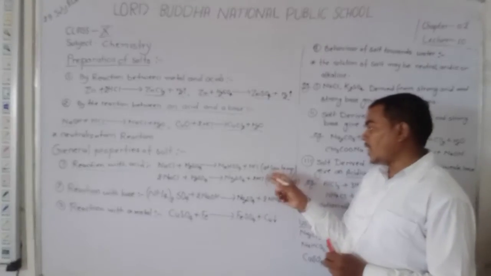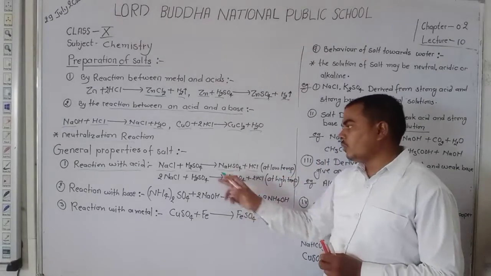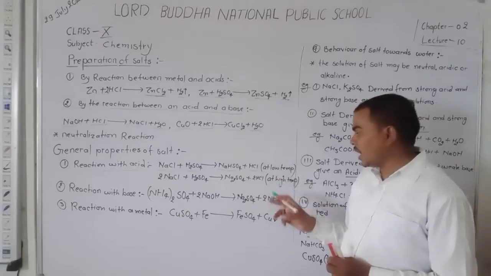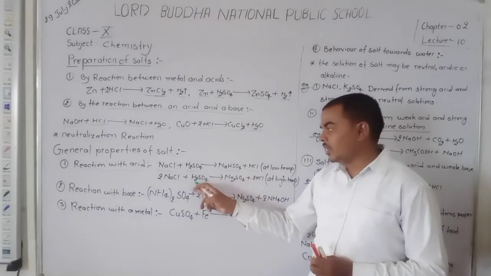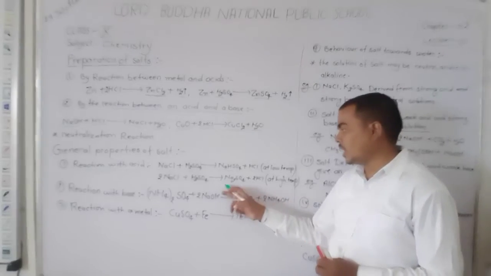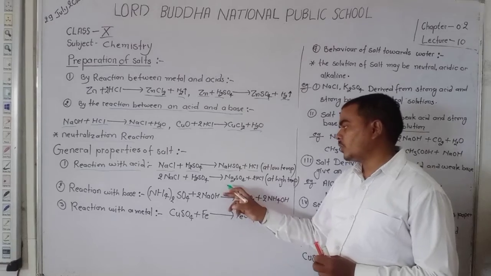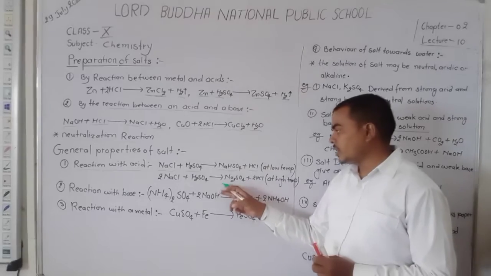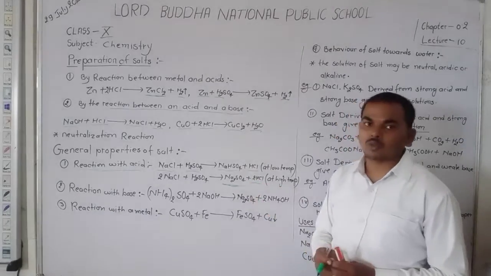Okay, at low temperature, dear student, only one hydrogen is replaced by the sodium. But at high temperature, there is complete replacement of hydrogen from the acid by the sodium. So the salt formed here is Na2SO4, that is neutral salt. Na2SO4 is formed and another acid is also formed.